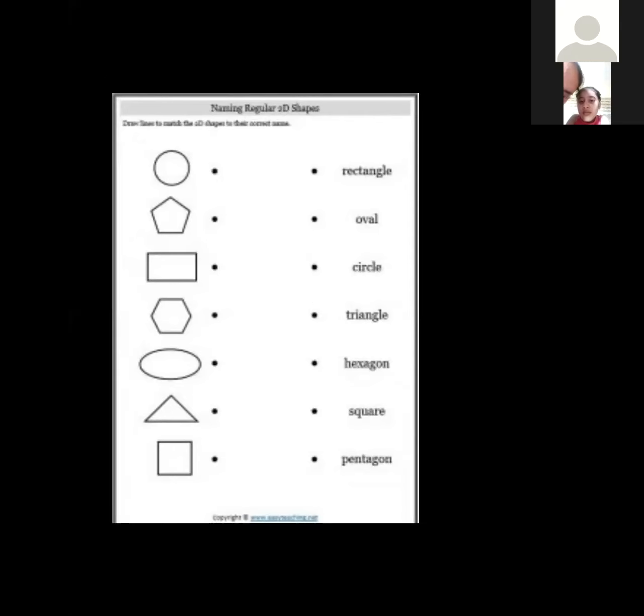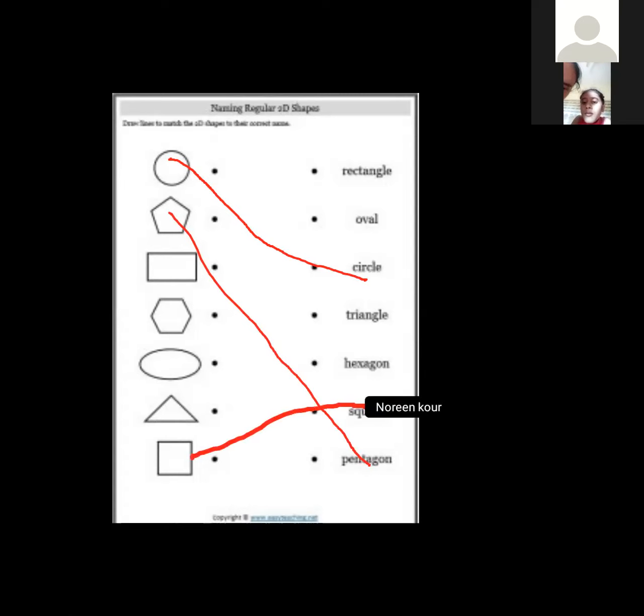Please join, match this rectangle. Yes, good. Do the next. Whichever you know, you do. Okay, this is a pentagon. Pentagon is a 5-sided figure. And hexagon is a 6-sided figure.